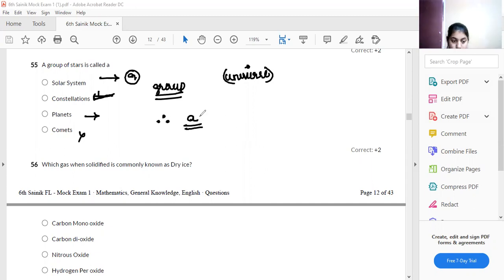The next question, which gas when solidified is commonly known as dry ice?